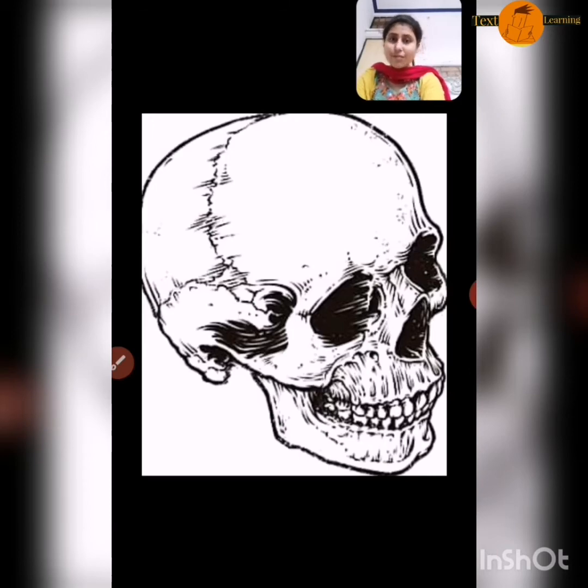So now you understand what is a skull and what is brain. What is the function of a skull? The function is it protects the brain. And what is brain? Brain gives instruction to the body parts.